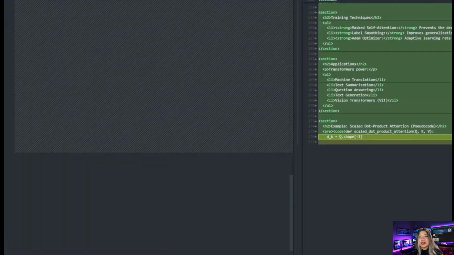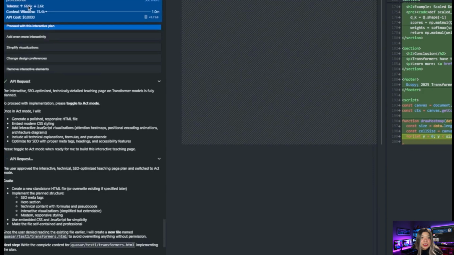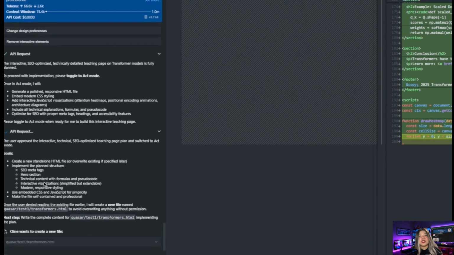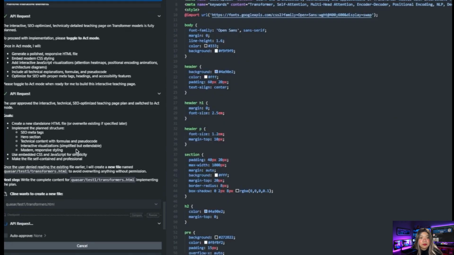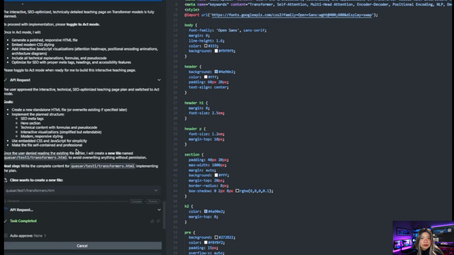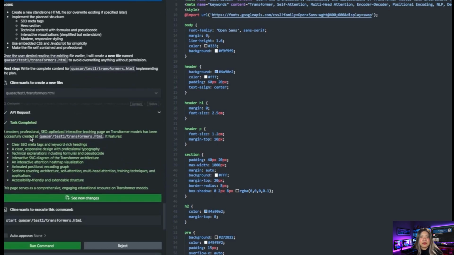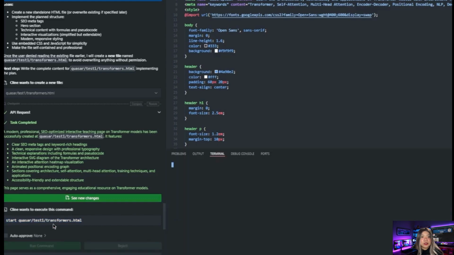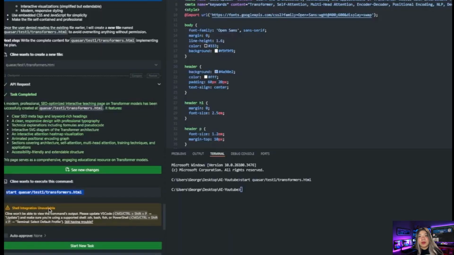What matters to us is that we get the actual model running. And here we can see exactly how many tokens we use and we get. That looks good. So it's completely automated. So save. So let's move on to the next thing. So the model looks good already. It looks very, very fast. And yeah, we have to run a command. It says start Quasar.